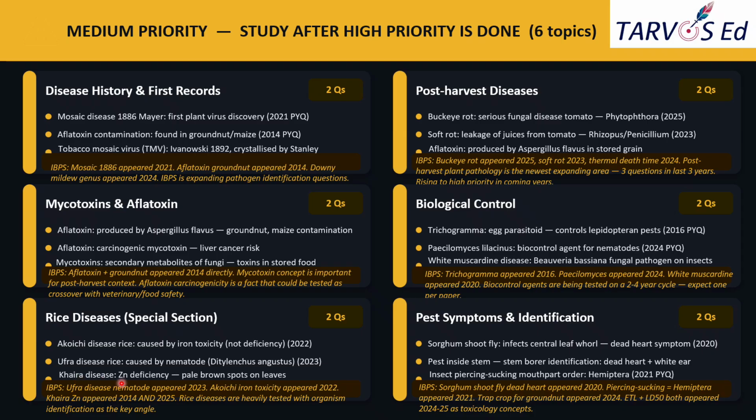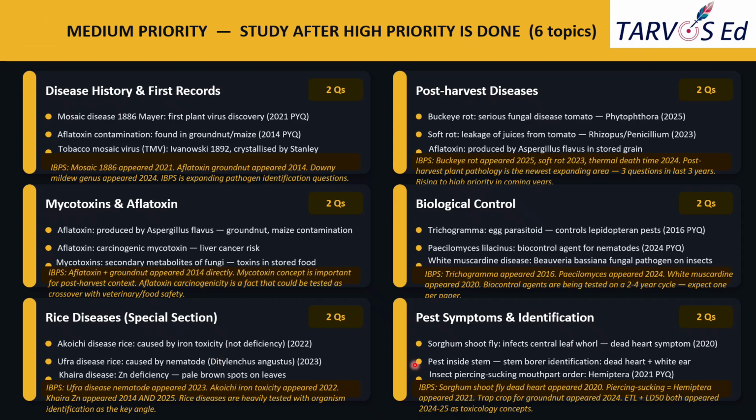Then Khaira disease. Again, this is a zinc deficiency presenting as pale brown spots on the leaves. So IBPS clearly favors organism identification as the core testing angle. Which disease is caused by which organism? Like that. You can expect this for rice-specific diseases. Always you should know the causal organism, not just the disease name. You should know the disease name as well as the causal organisms too.